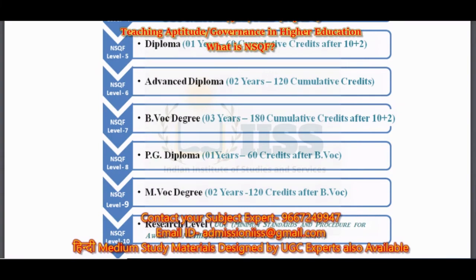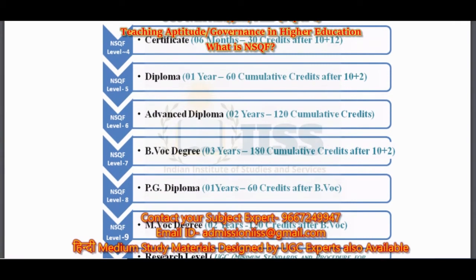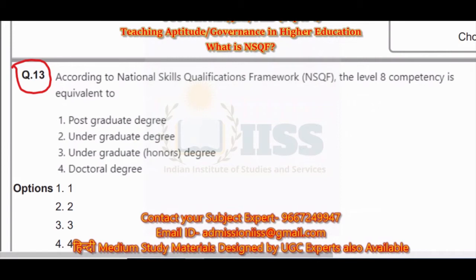Now, let us have a look at what is NSQF level 4. But before we go here, let me tell you the correct answer for this question 13 in the UGC NET June 2020 examination, which was held in October-November 2020 due to the COVID-19 pandemic. Let me tell you the correct answer for this first, and then we'll move ahead. The National Skills Qualification Framework NSQF Level 8 competency is equal to postgraduate degree, undergraduate honors degree, doctoral degree.